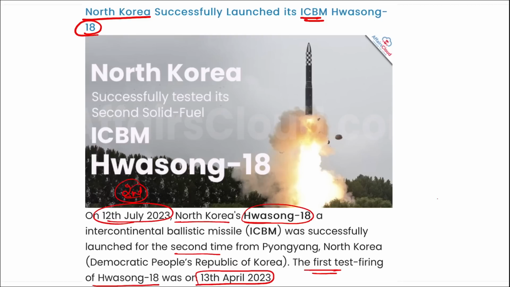The missile traveled up to an altitude of 6,648 kilometers and it flew a distance of 1001 kilometers, right? Next, also, is North Korea a part of the United Nations Security Council? So remember, North Korea is not a part of the United Nations Security Council.